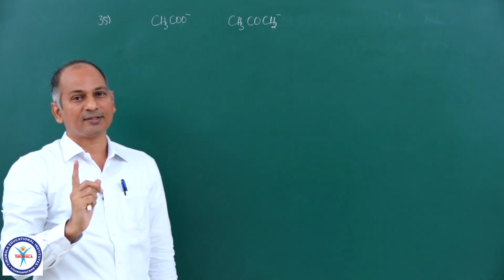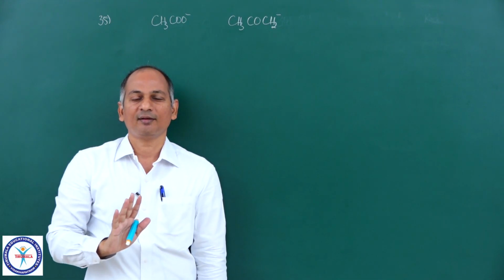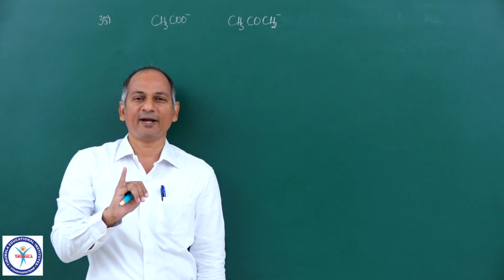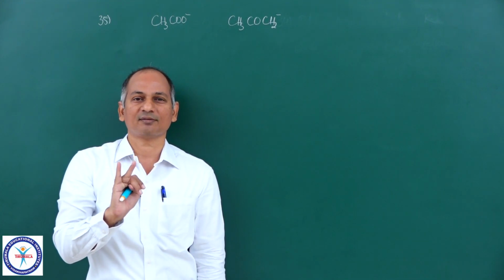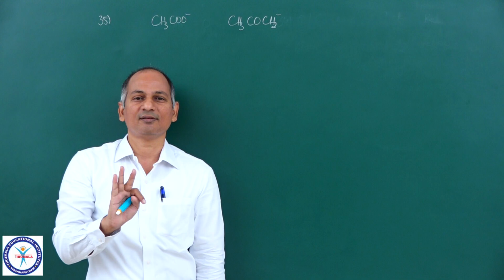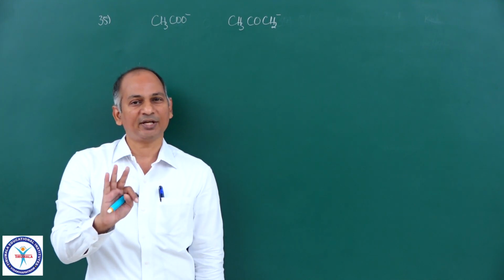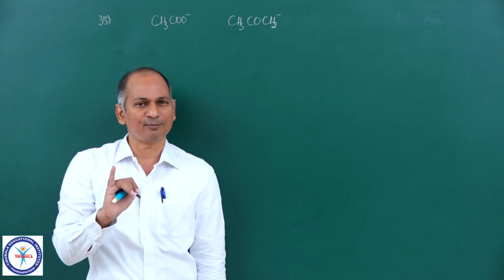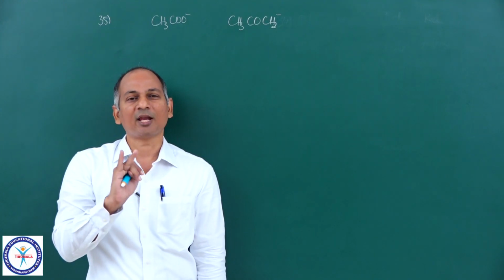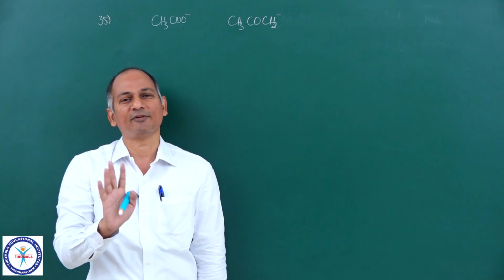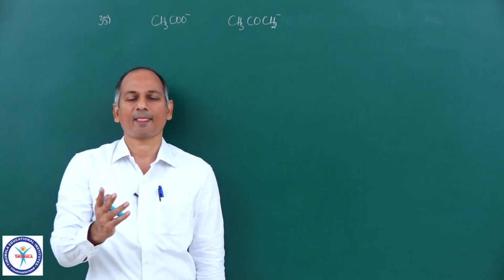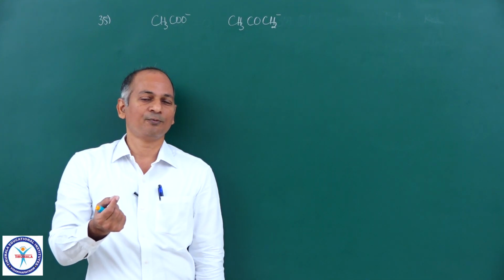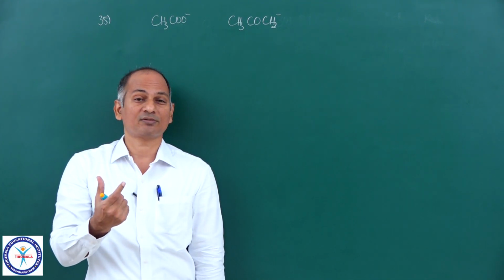And all of you please keep in mind, you all know that whenever we compare the thermodynamic parameters, enthalpy of hydrogenation, enthalpy of combustion, resonance energy, we always compare the magnitude. In fact, enthalpy of hydrogenation is almost always negative. Enthalpy of combustion is also almost always negative, 99%. Resonance energy is always negative. But we always compare the magnitudes.